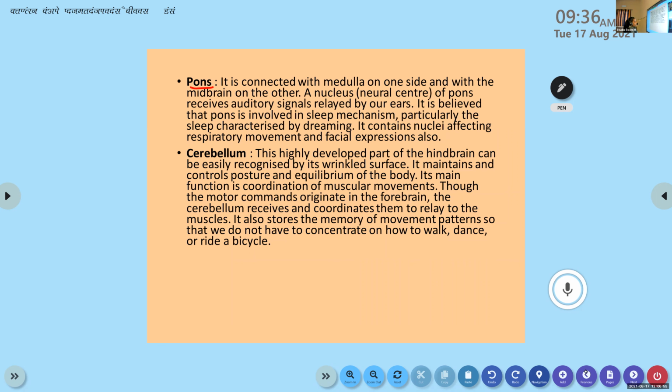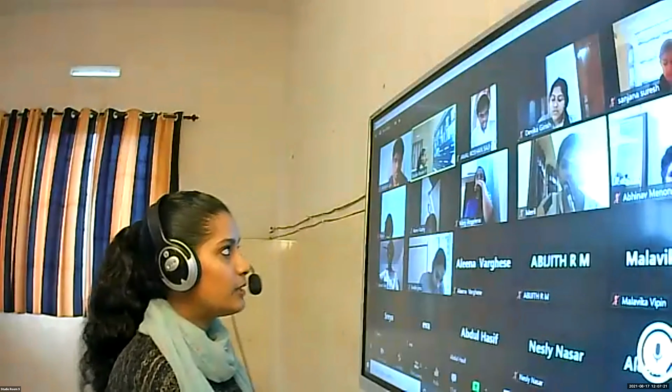A nucleus, that is a neural center of pons, receives auditory signals relayed by our ears. One function of pons is to receive the auditory signals relayed by our ears. It is believed that pons is involved in sleep mechanism. So one is receiving auditory signals. Then it is involved in sleep mechanism, particularly the sleep which involves dreaming.